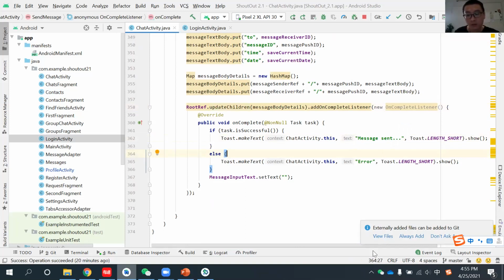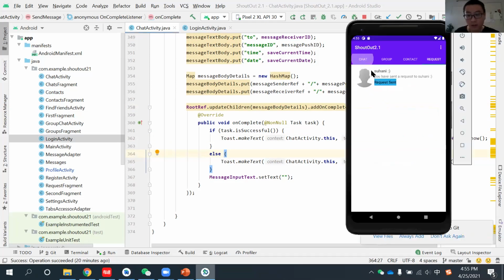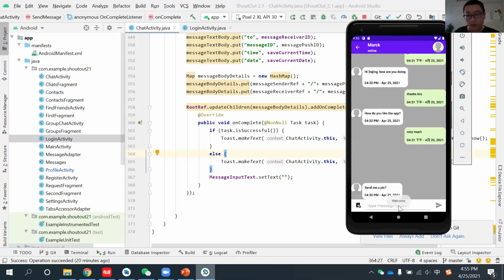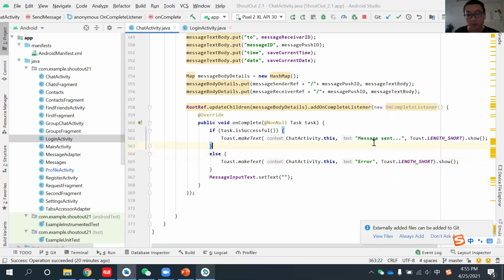Actually, you can see your message go back and forth here. So this may not be that useful, but we want to make it as perfect as possible. So we still put it here.